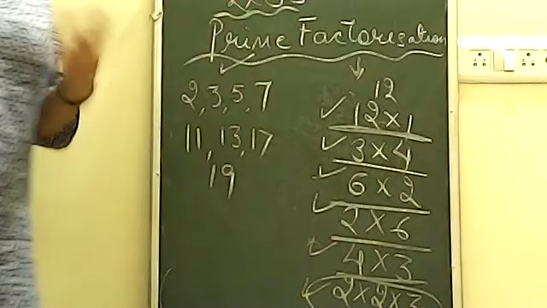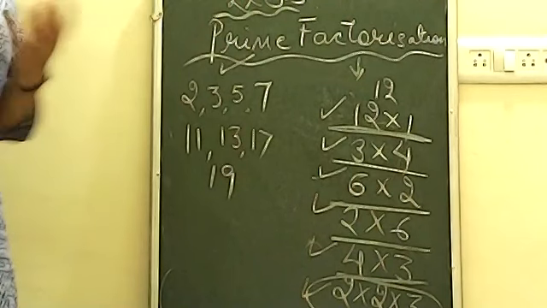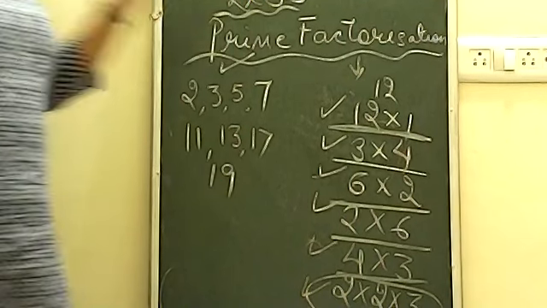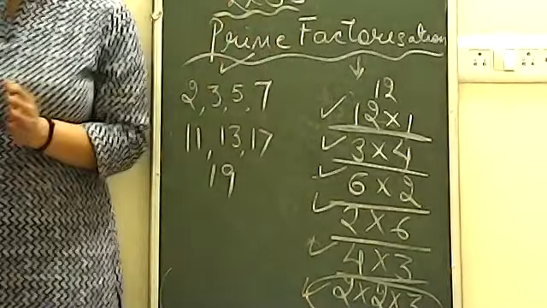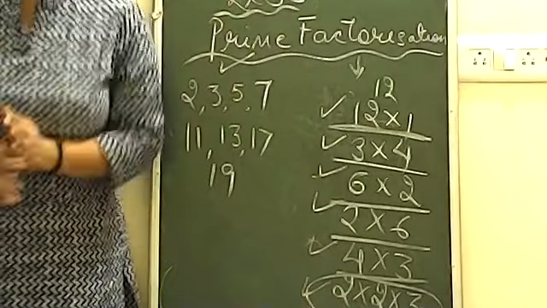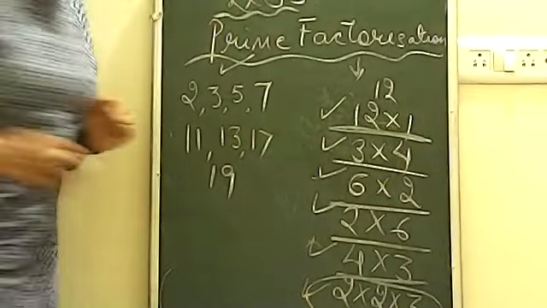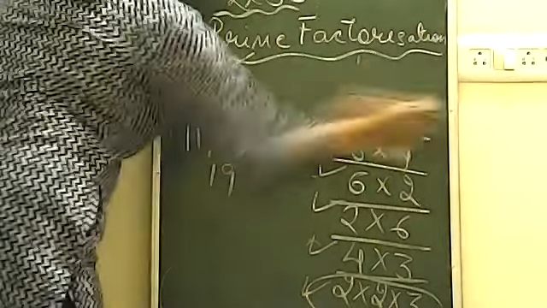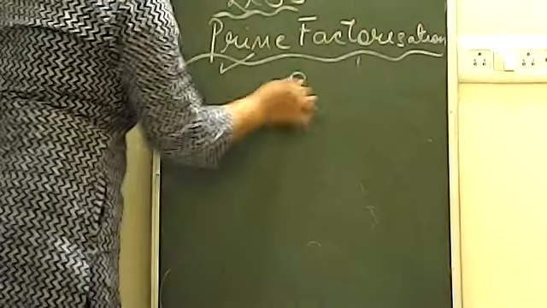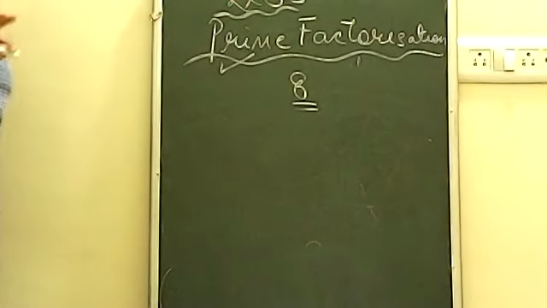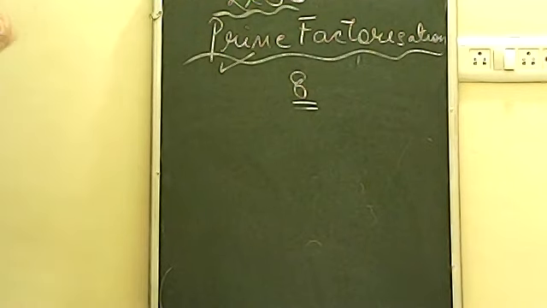Now breaking the number can be done in many ways. It can be in the form of addition, subtraction, multiply and divide also. But remember, in factorization, we take only the form where you break the number in the form of multiply. For example, let's say you have a number 8 and you are talking about factorization. You must be thinking factorization is a word to break the number. Now breaking can be in many ways.